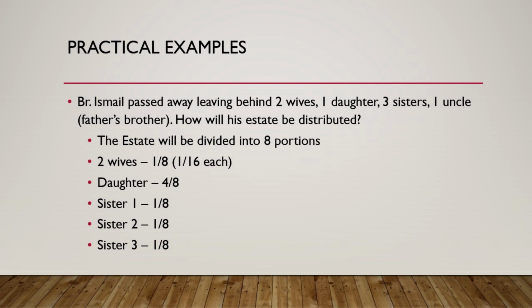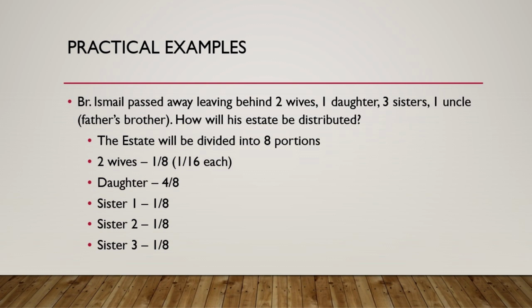Now 3 sisters. Now sisters, we mentioned that in the presence of daughters, what happens to the sisters? They will become residuary. When daughters and granddaughters, etc. are alive, they will take the place of the brother. So these 3 sisters now will take the place of the brother, and they will take the leftover. How much is leftover? 4 plus 1, 5. 8 minus 5, 3. So exactly 3 portions left over for the 3 sisters. We will give 1 portion each to the 3 sisters.